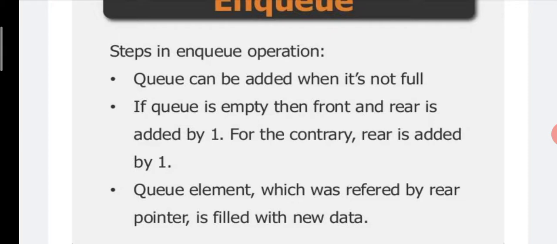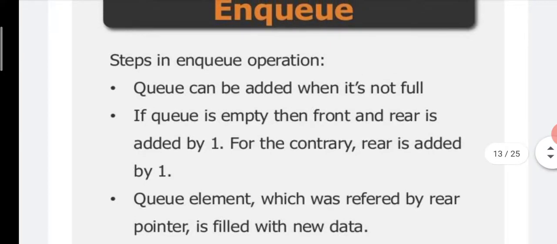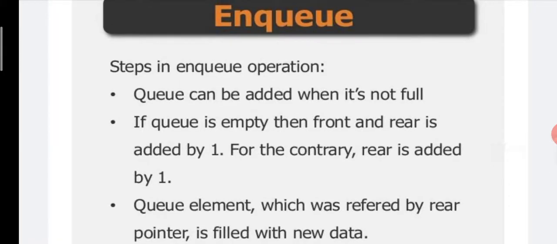If Q is empty, means Q has no elements, then first front and rear are set to -1. -1 indicates that Q is empty.